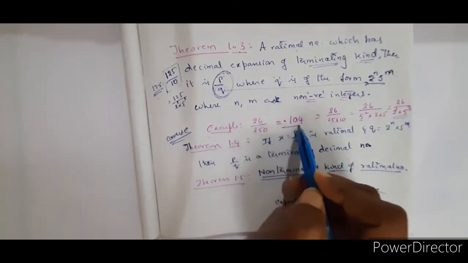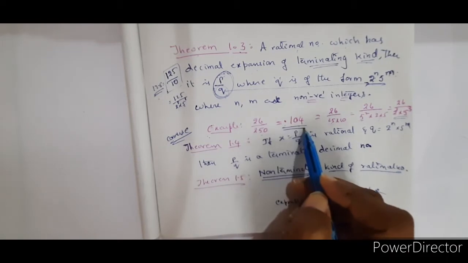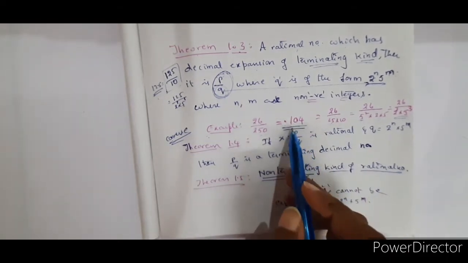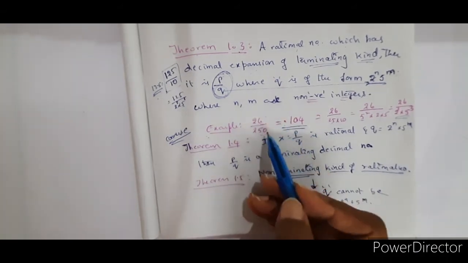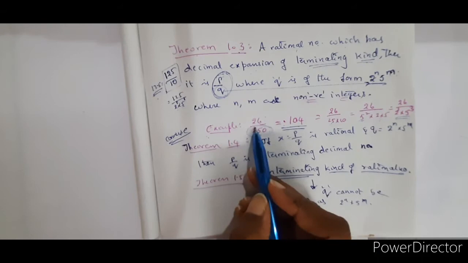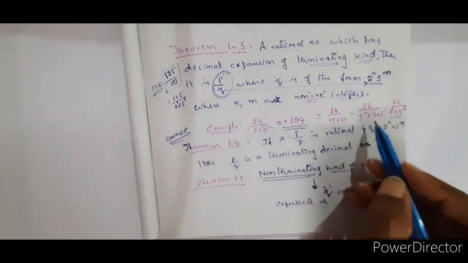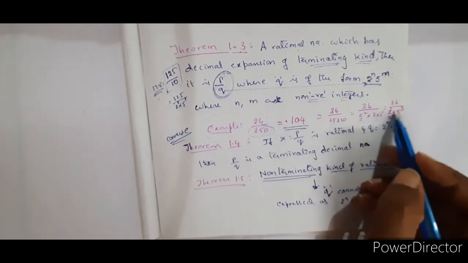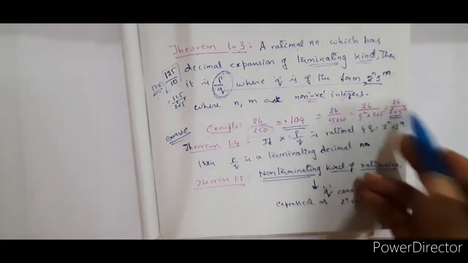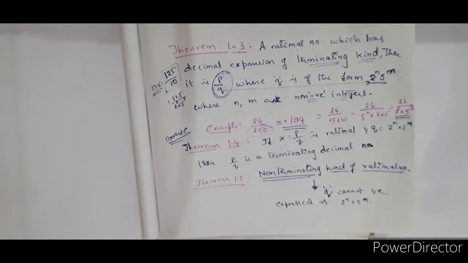So every such terminating decimal form of the rational number can be expressed as p by q, and q is always of the form 2 power m into 5 power n, or 2 power n into 5 power m. The condition is that n and m should be only positive integers. So this is another theorem.